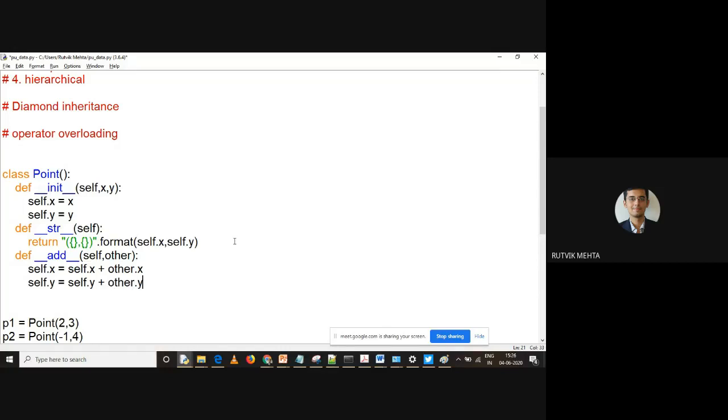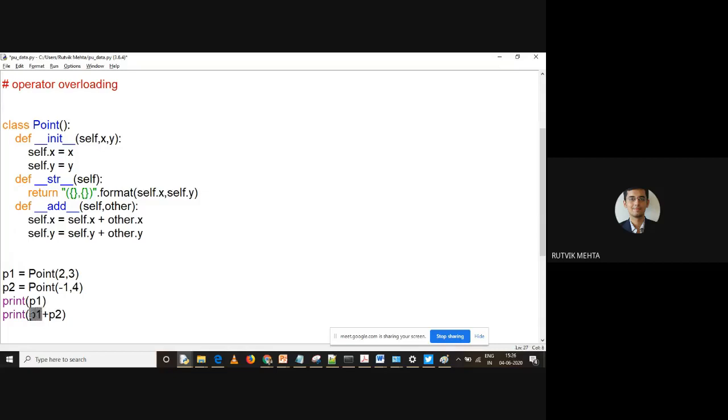So what is this other? So if you can see that P1 plus P2, how many objects are there? 2 objects. So when we have self and other, self will be mapped with P1 and other will be mapped with P2, right? Now what we are doing, we are having a new value of self dot x and self dot y. What is that? Self dot x. So what is self dot x right now? 2, and other dot x. What is other? Other is P2. So minus 1. So 2 plus minus 1, it will be 1. And we are saying self dot y plus other dot y.